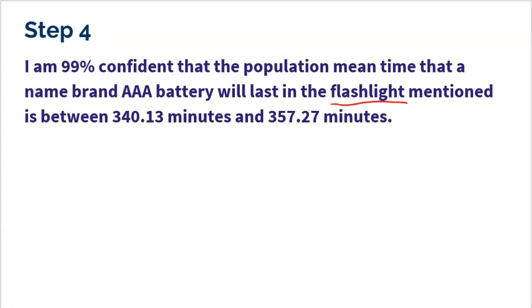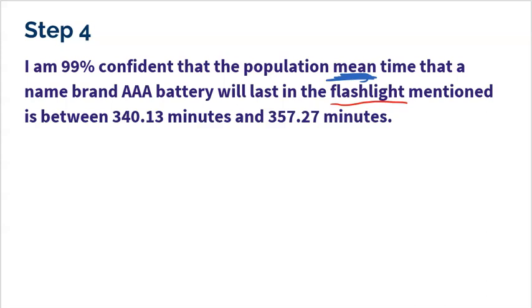All right, also please make sure that when you conclude this, you're not talking about your sample mean. We know the sample mean. You're talking about the population mean. Intervals are trying to find the population mean. The sample mean's not up for question. Becky knows what the sample mean is. It was the 348 number. So again, a confidence interval is trying to locate the population mean. All right, pretty easy. Let's look at one more example.